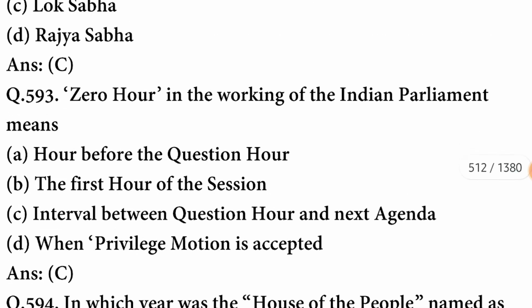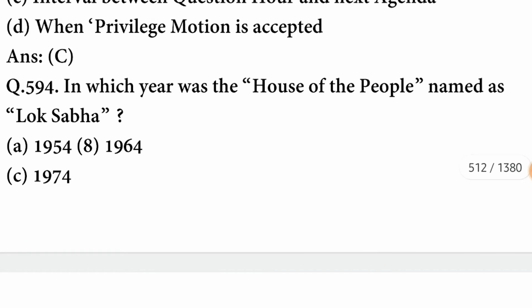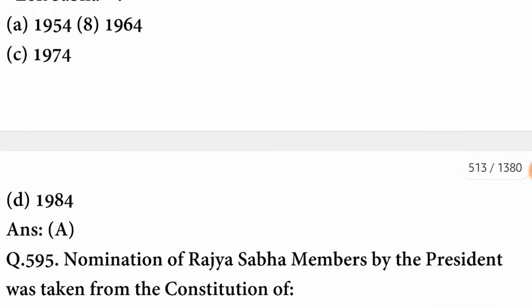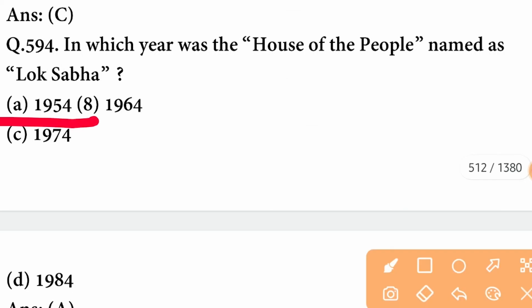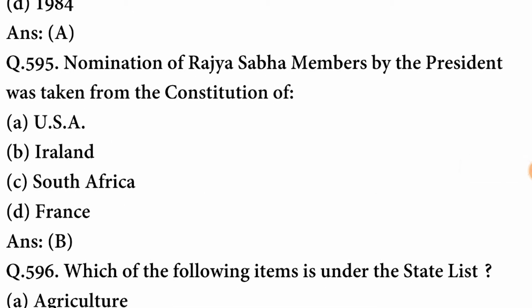Zero hour in the working of Indian Parliament means interval between question hour and next agenda. In which year was the House of the People named as Lok Sabha? It was named in the year 1954. A option is correct. Nomination of Rajya Sabha members by the President was taken from the Constitution of Ireland. B option is correct here.